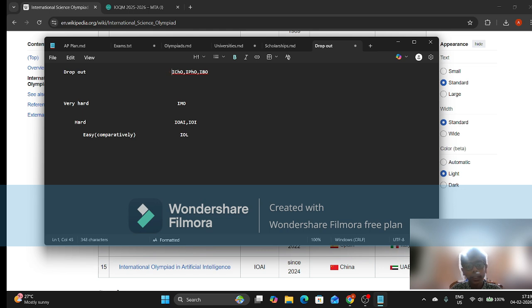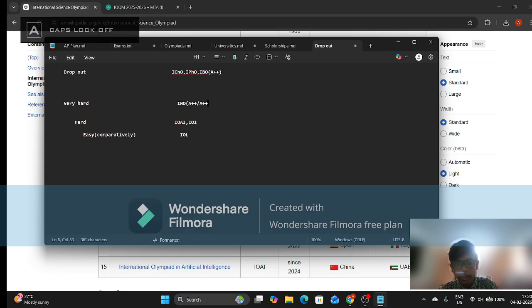But again, if we want to look at these in terms of prestige, then if I'm grading them based on prestige, these three are A plus plus. As for IMO, it is A plus plus. In fact, if I could, I would also give it A plus plus plus.